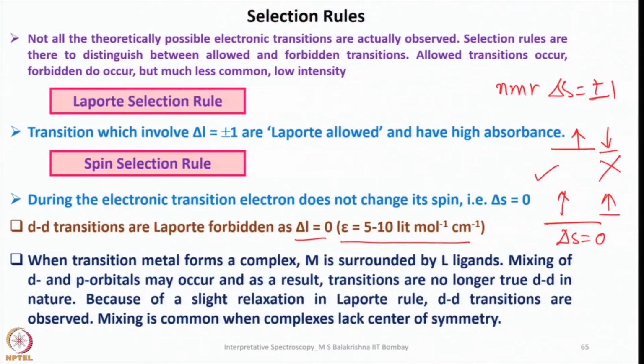Now, because of the mixing, they lose their original d character. As a result, what happens? It becomes Laporte allowed, and hence we see d-d transition. So because of slight relaxation in the Laporte rule, d-d transitions are observed. Mixing is common when complexes lack a center of symmetry. Mixing is even more pronounced when they lack a center of symmetry.